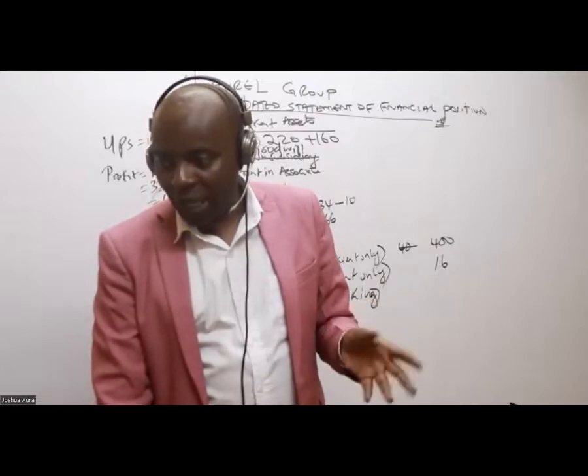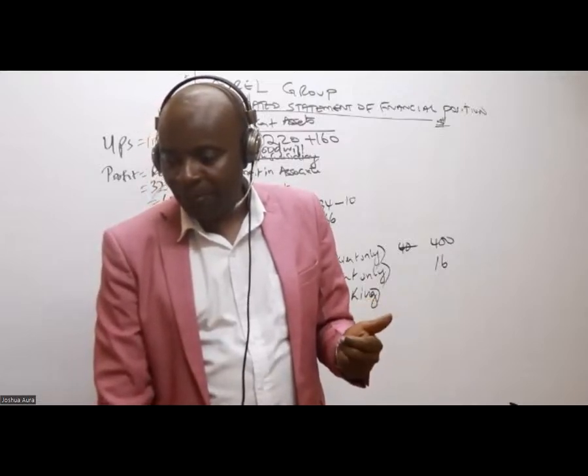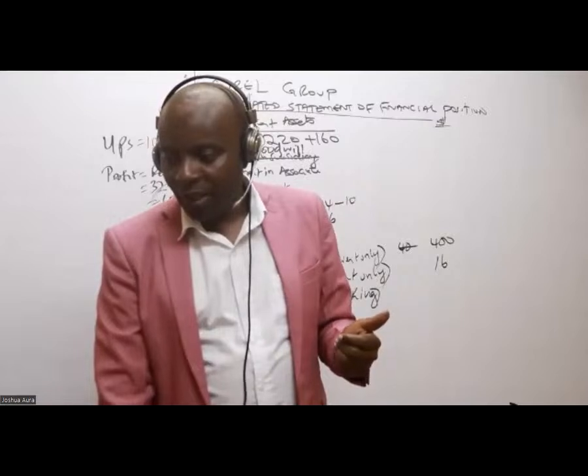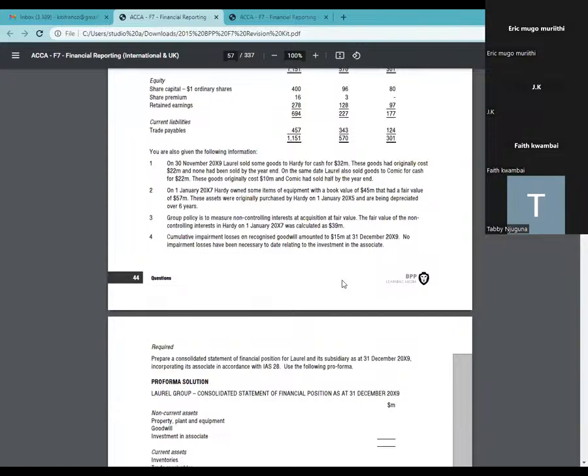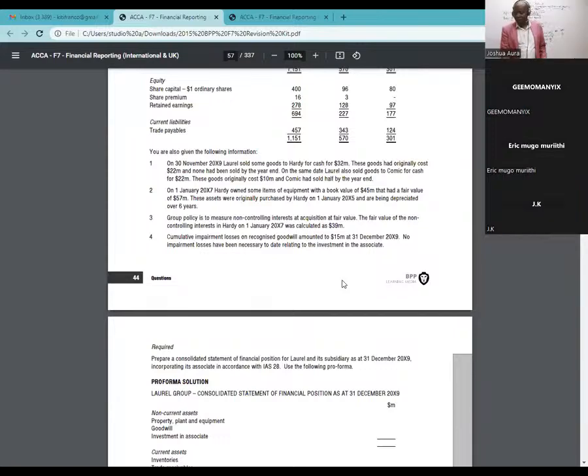Dego is saying that they sold half. Perhaps we are reading different books. Let me see. If they sold half, then we shall only recognize a half as unrealized. Let's see. You see this, there is a full stop here. On the same date, Laurel also sold goods to Comic. Who is Comic? Comic is an associate. I will not even read this sentence to the end.